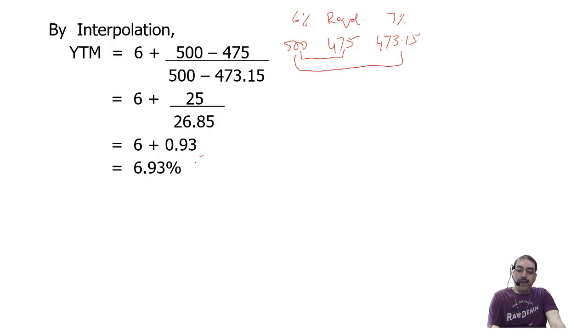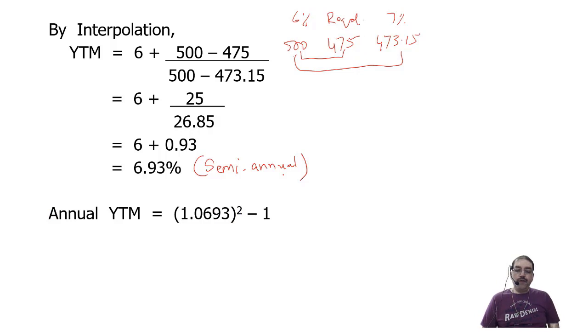This YTM of mine is again semi-annual. So how to convert into an annual figure? I told you in the last lecture. Yes, 1 plus k the whole raised to n minus 1, where n is the number of times you are compounding. So 1.0693, 1 plus k, whole square because we are compounding twice, minus 1. That means annual YTM is 14.34%.